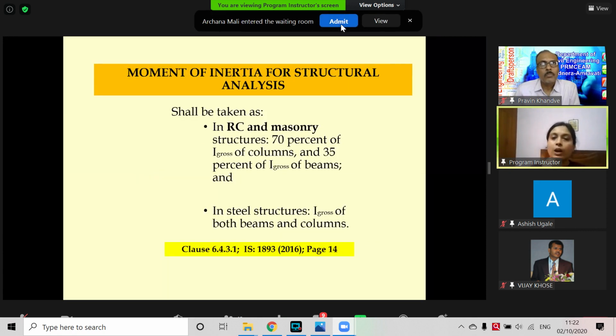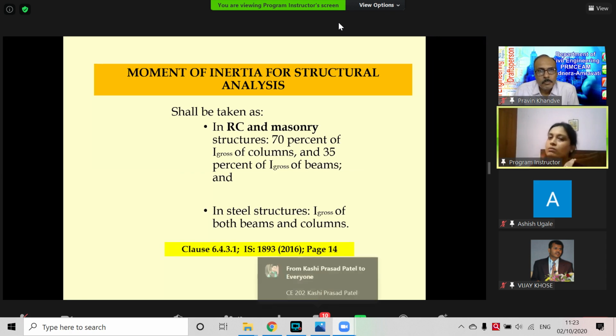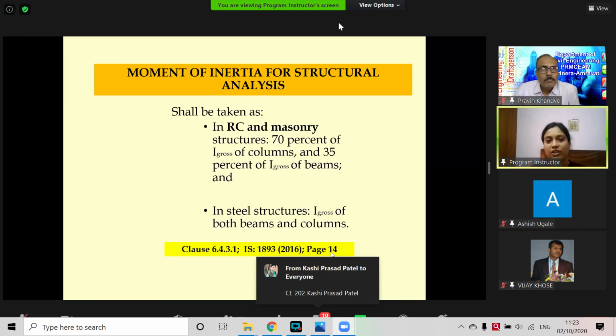In the IS code 2016 version, they have given that in RC and masonry structures, 70%, that means 0.7 times I gross, should be the effective moment of inertia, whereas for beams only 35% of the I gross, the gross moment of inertia, will be effective. And in case of steel, as I said, there is no cracking problem, so I gross will be I effective. And this clause we can find on page 14, clause 6.4.3.1.